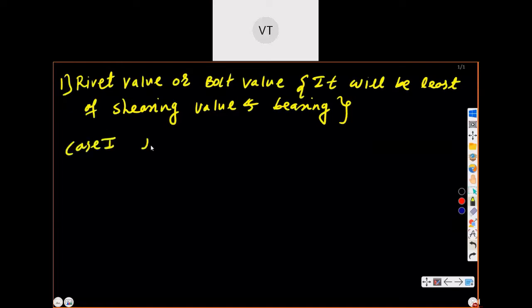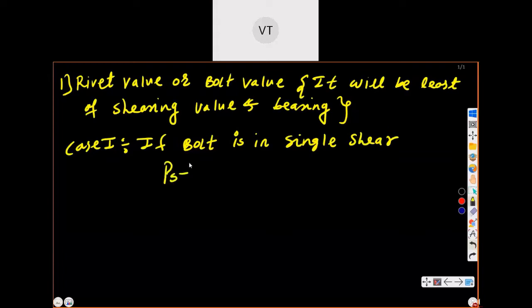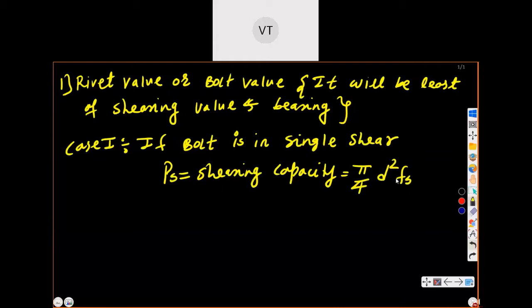If the bolt is in single shear, then PS is called the shearing capacity. This shearing capacity is given as pi by 4 into d square into Fs. What is this Fs? We will discuss later.